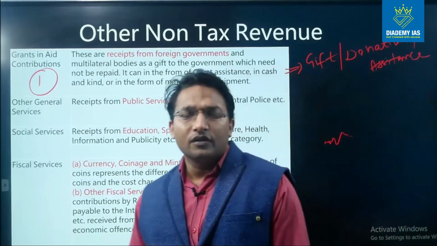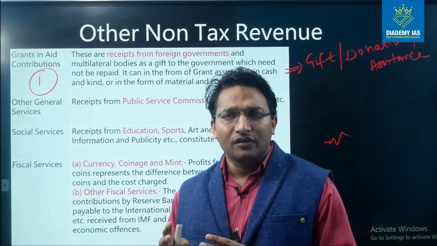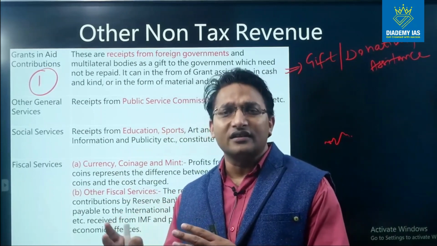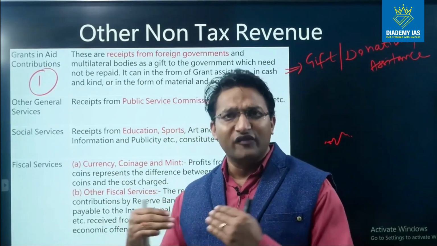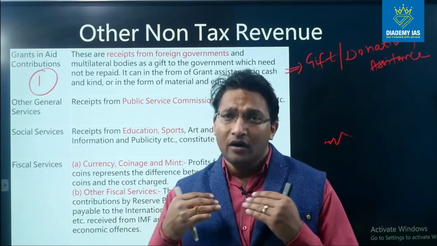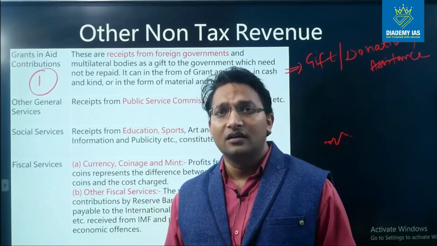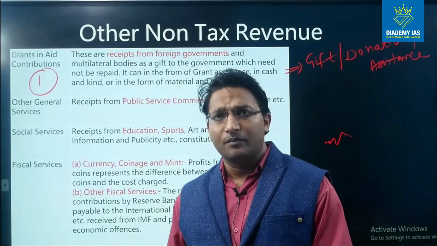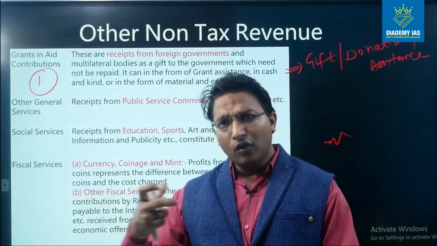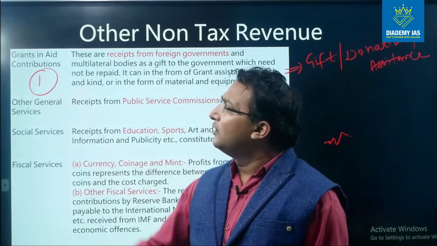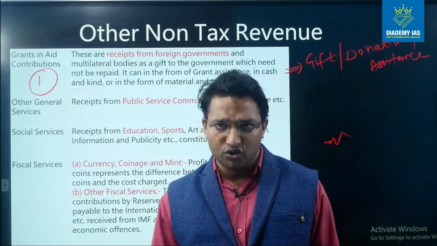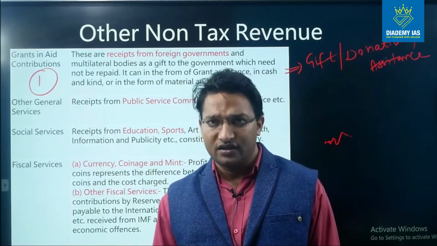Many times various countries support the Indian government for different purposes. It might be for women empowerment, for the health sector, or maybe for infrastructure development. When that amount is received, that is called grant in aid contribution, and this is part of the revenue receipt.